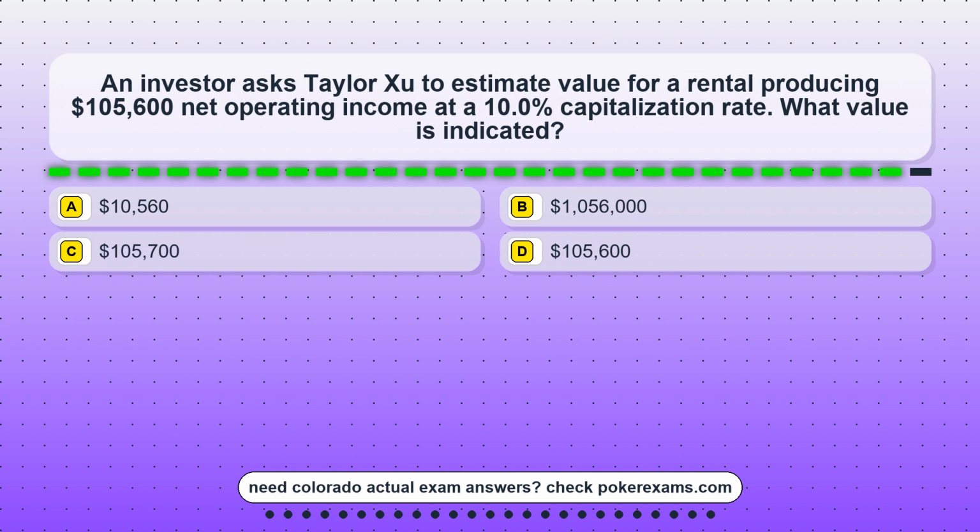Question 23. An investor asks Taylor Sue to estimate value for a rental producing $105,600 net operating income at a 10% capitalization rate. What value is indicated? Option A, $10,560. Option B, $1,056,000. Option C, $105,700. Option D, $105,600.